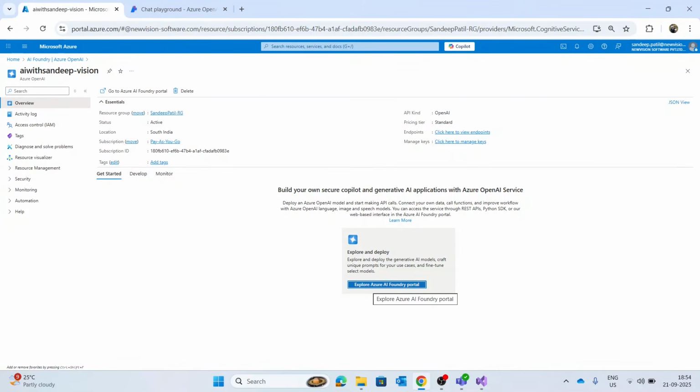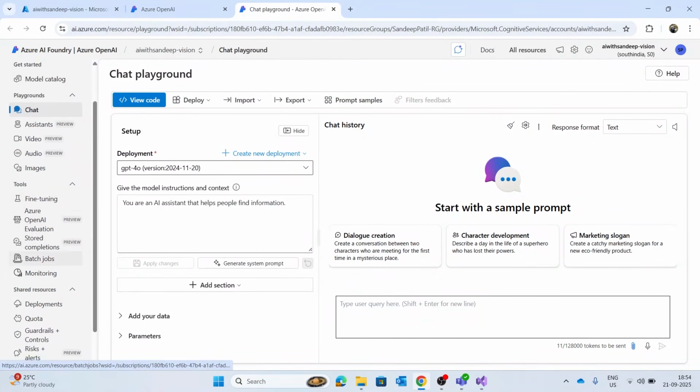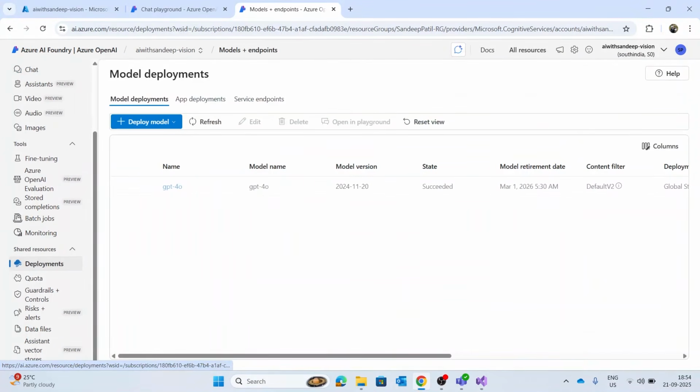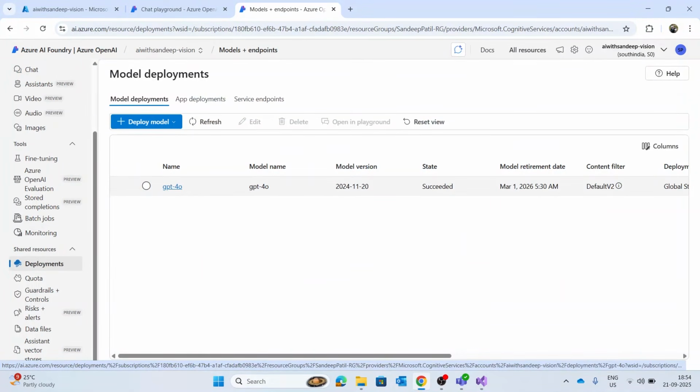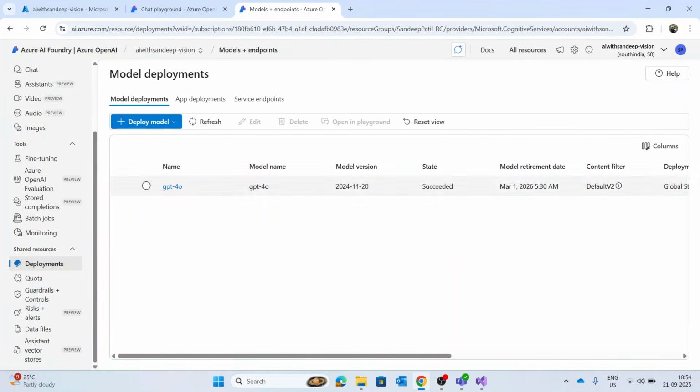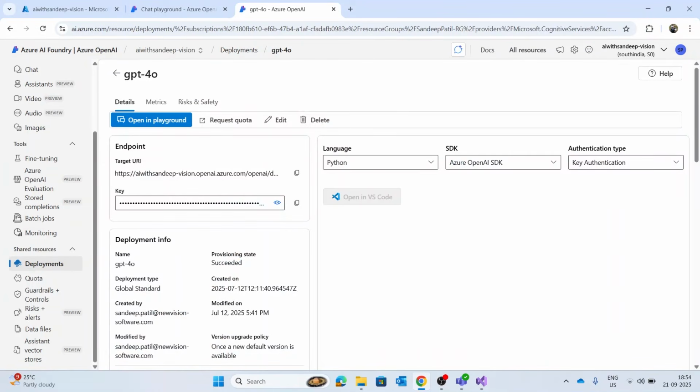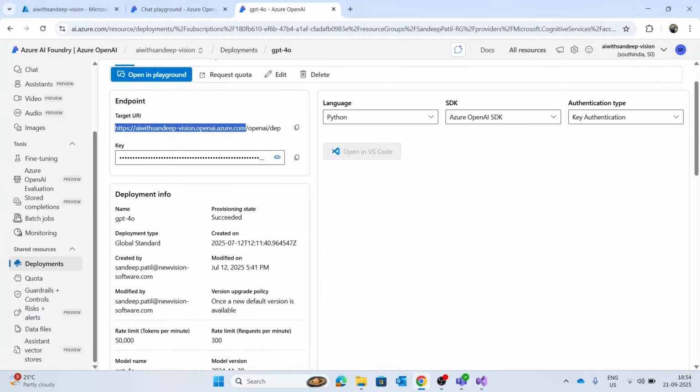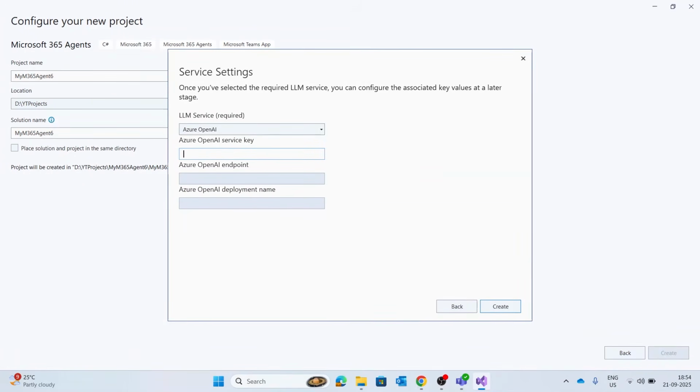Now click on Explore Azure AI Foundry portal, and this is how the page will open for you. Now go to the deployment section and click on the GPT-4 model. If you have not deployed any models, you can simply deploy one from here. I'll simply click on the GPT-4 deployed model, and from this section you will copy the endpoint, API key and model name. You have to copy these three things, go to Visual Studio Code or Visual Studio and paste them here.